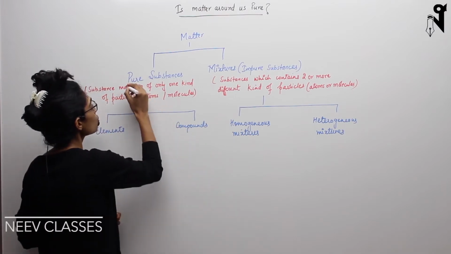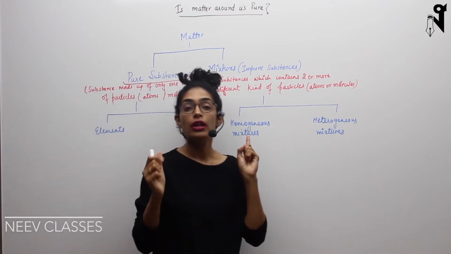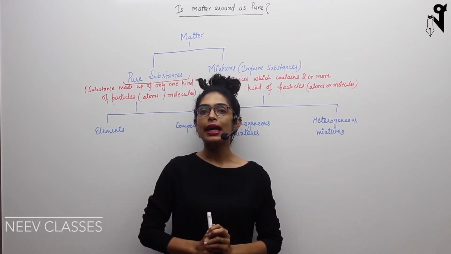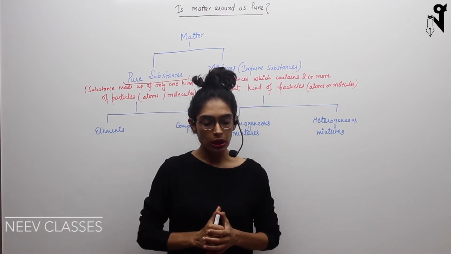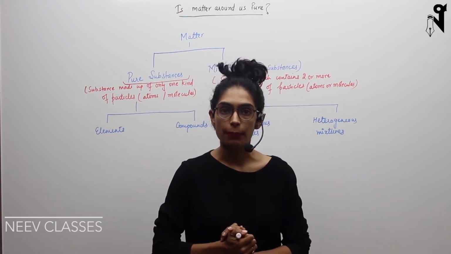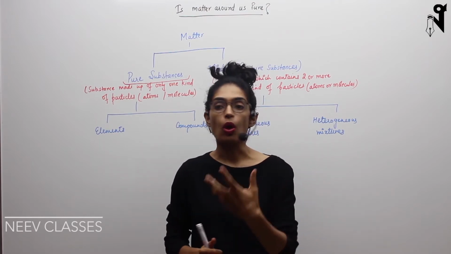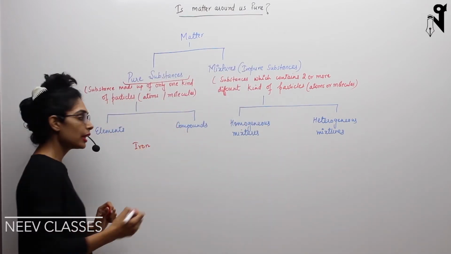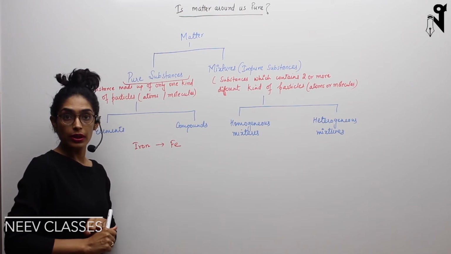The first and basic rule to find out pure substances, as I mentioned, is that it should be made up of only one kind of particles. When I say one kind of particles, what do we mean? Those particles can be atoms and can be molecules also. I hope you know the basic definition of element and compound. When you talk about an element, let's say I talk about iron, or copper, or silver. I take any of these. Let's say I have taken iron. Iron's general formula is Fe. See, this is how iron looks, right?